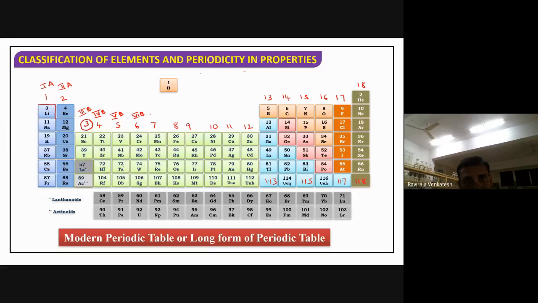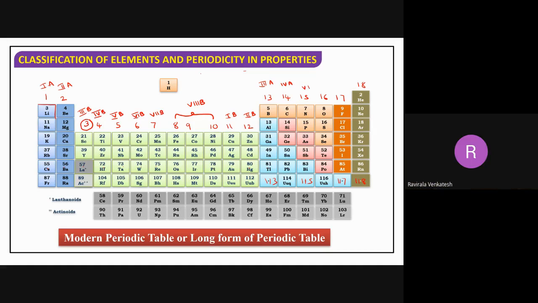This one is called seventh B group. These are all called eighth B group, that is 8th, 9th, 10th, they are called 8th B group. And this one is called first B group. This one is called second B group here. This one is called third A. Fifth A. First A, second A, fifth A, seventh A.